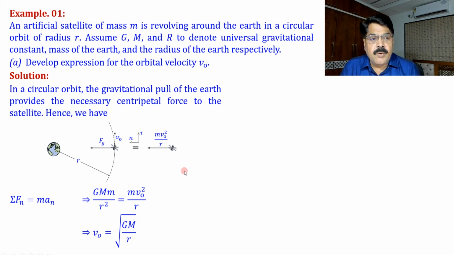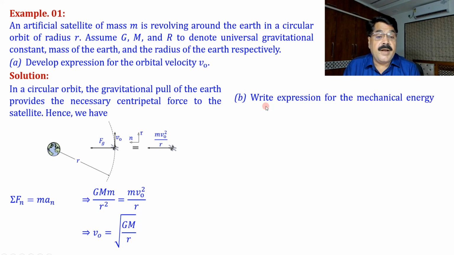Now, knowing the orbital velocity, we can write the kinetic energy of the satellite. In the second part, we write the total mechanical energy of the satellite. Mechanical energy is the sum of potential energy and kinetic energy. In the previous lecture, we developed the potential energy of the satellite, minus GMm by r, where r is the distance of the satellite from the Earth's center. By adding these two terms, we can write the total mechanical energy.